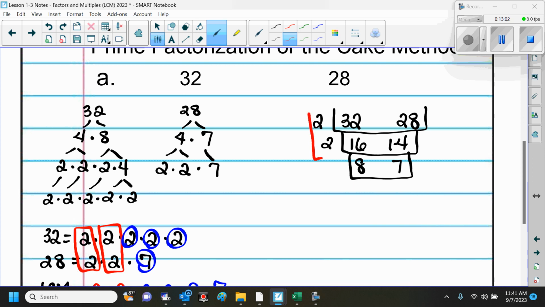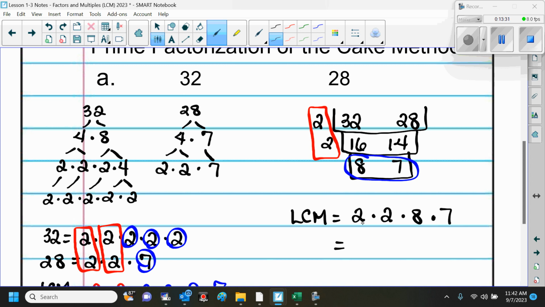here we've got our GCF, which is what they have in common, and here is the everything else. Is everybody with me? So to find the least common multiple, we are multiplying 2 times 2 times 8 times 7. And look, it even looks like an L, right? Look at that.